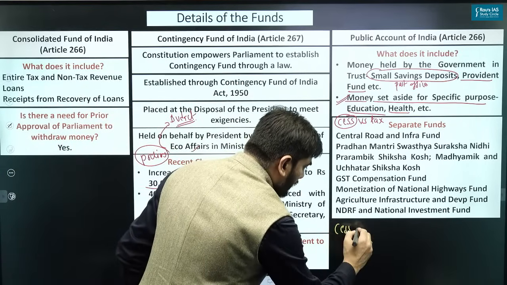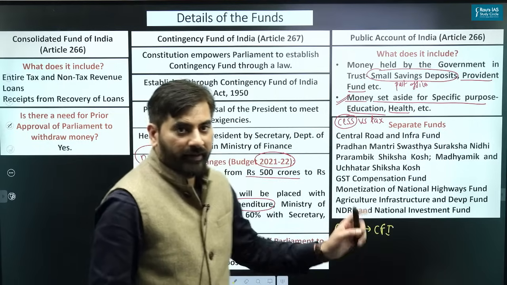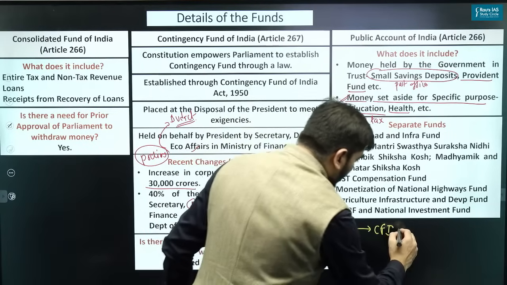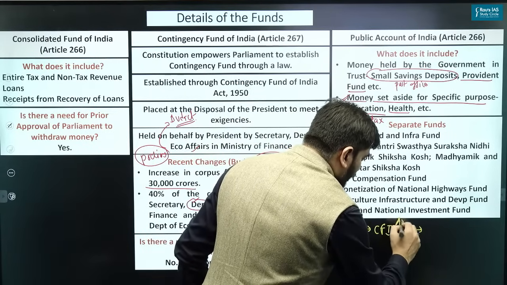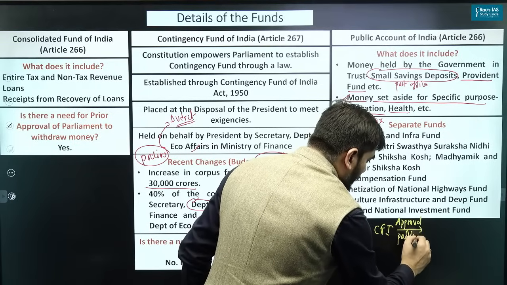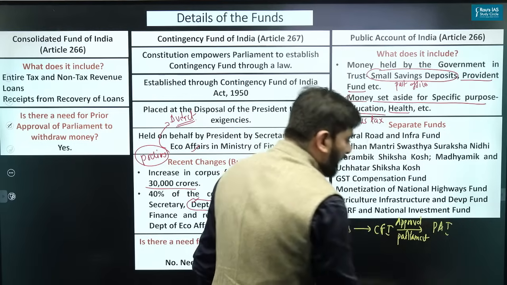So what happens is, when the government imposes a cess, it initially goes into CFI. CFI means Consolidated Fund of India. From CFI, with the approval of the Parliament, the money goes into the public account of India.